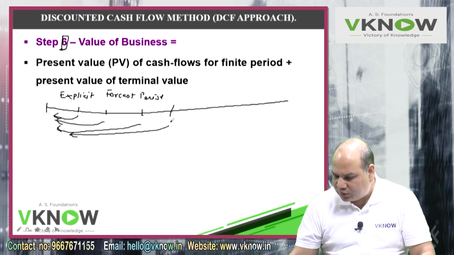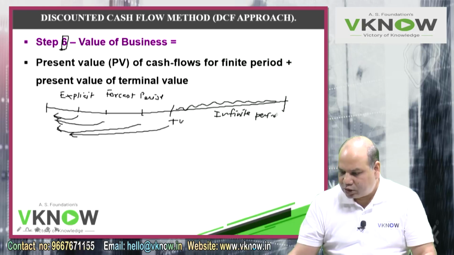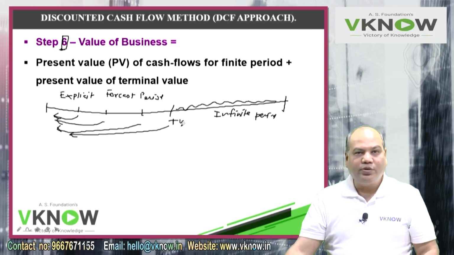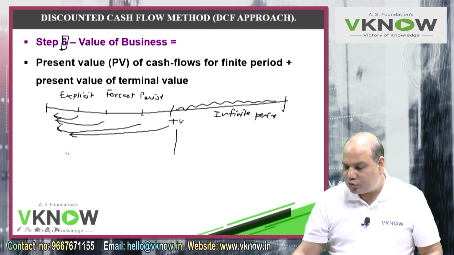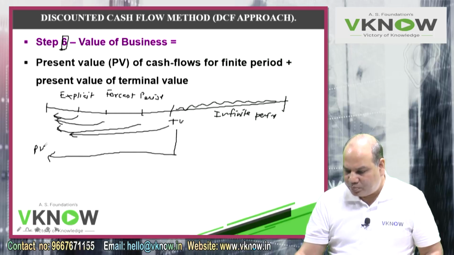Then you have to estimate terminal value here, which is the present value of cash flow of this infinite period, either by applying the FCF upon K formula or FCF into 1 plus G upon K minus G. This also needs to be discounted, and you will write PV of terminal value here.